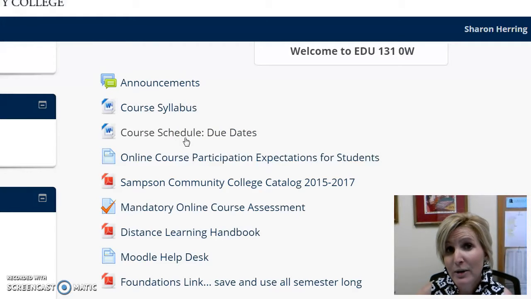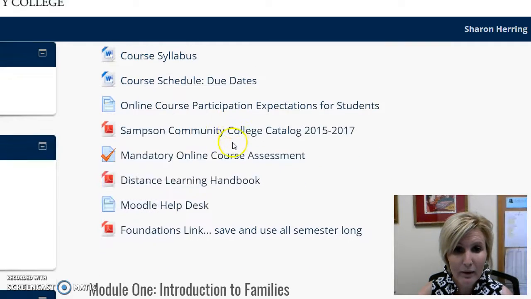Very important. You'll notice that as you go through your Moodle course, everything, all your materials, all your assignments, even all your tests are already open. In this course, it is online, so you can work at your own pace, but it's very, very important that you get all of your assignments in by their due date, and everything is going to be due by midnight on the day that it's due. So check out that tab, very important. You may also want to print that, stick it in your notebook, hang it on your refrigerator, or put it wherever you study so that you can keep those due dates really close to you.